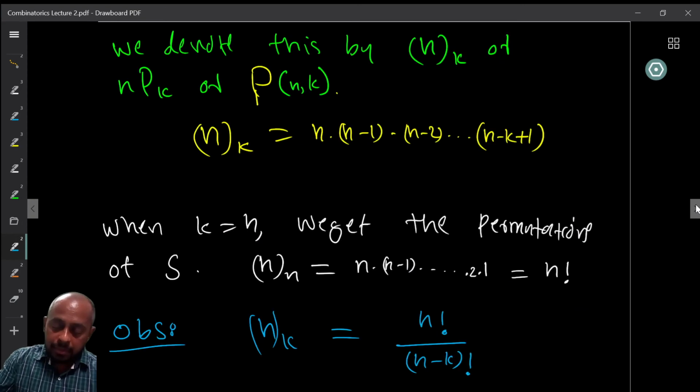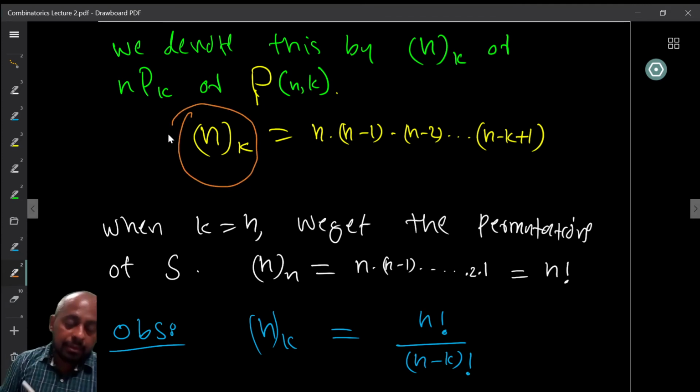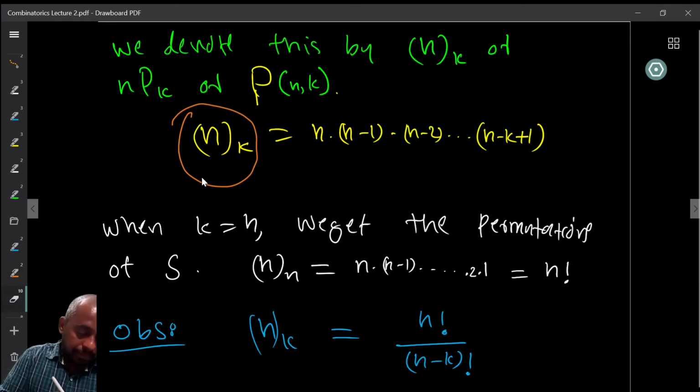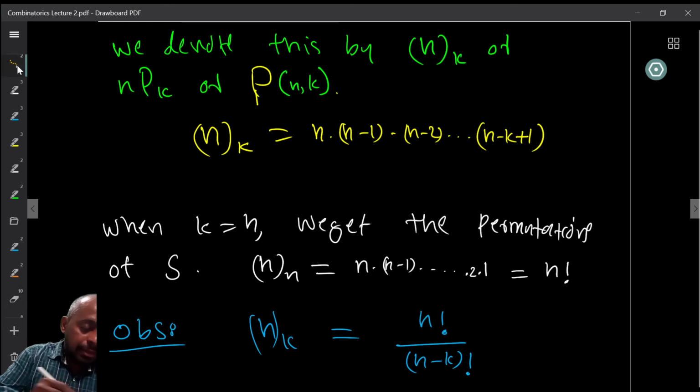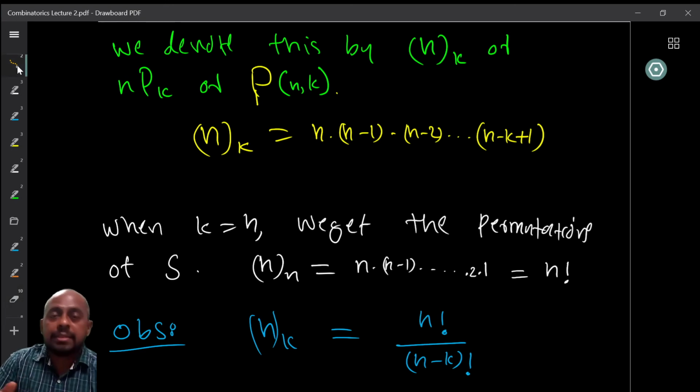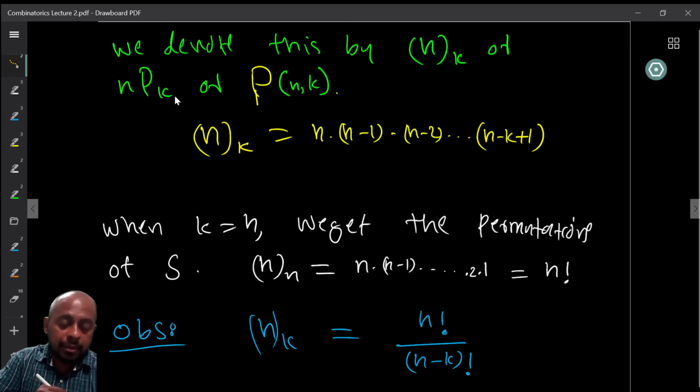So this particular thing has a special notation. This is denoted by this n within brackets and then k outside, as a subscript. This is a notation that will come again, and it's also denoted sometimes as nPk or P(n, k).